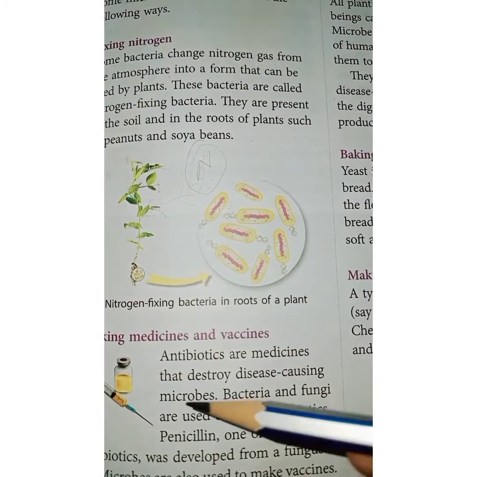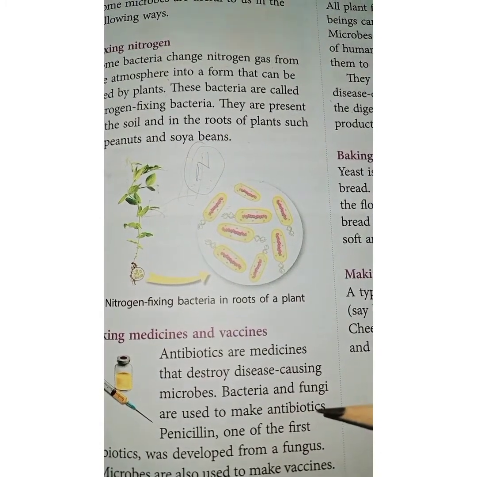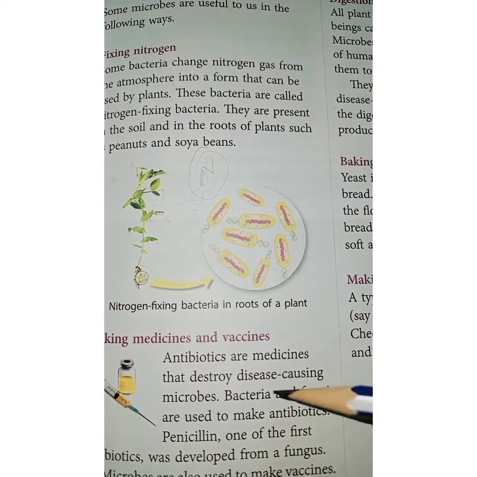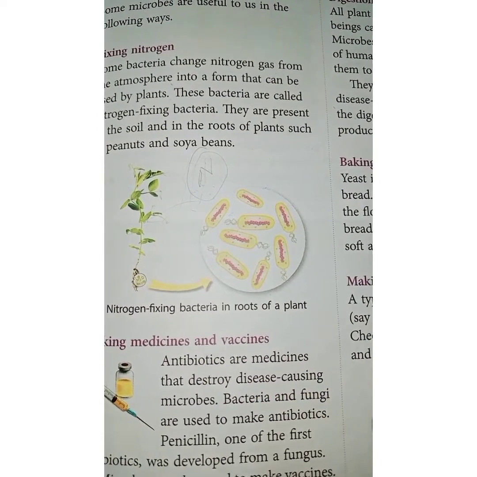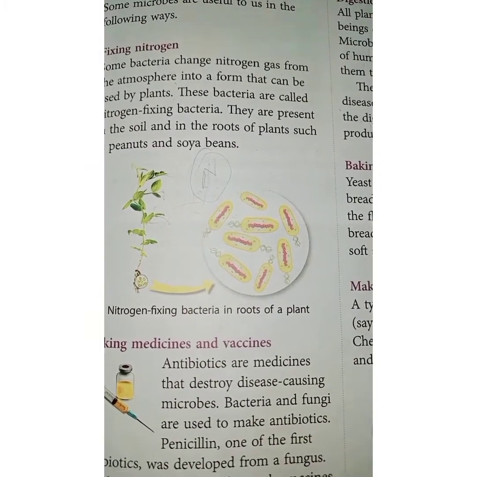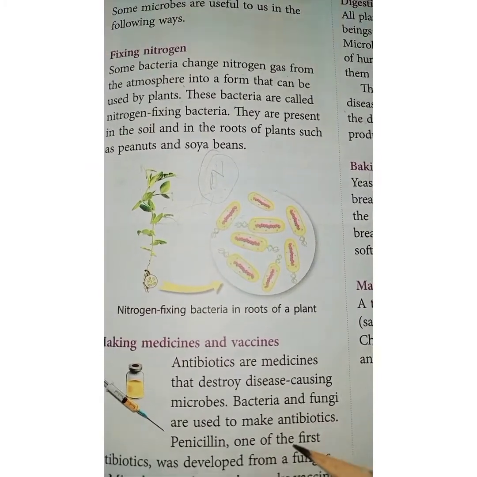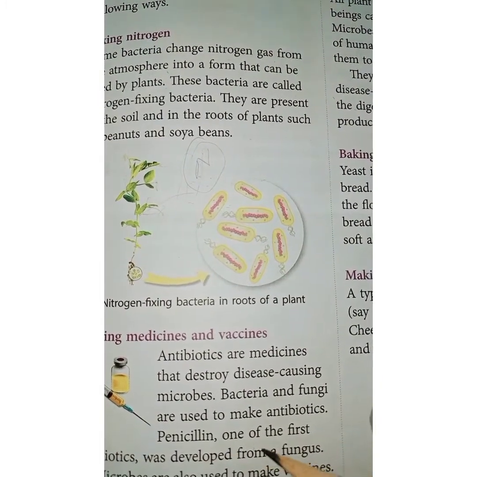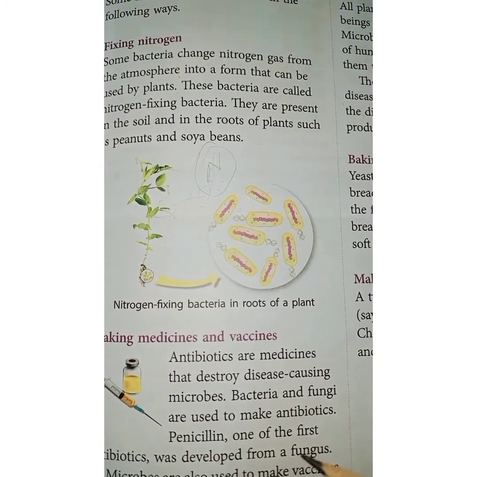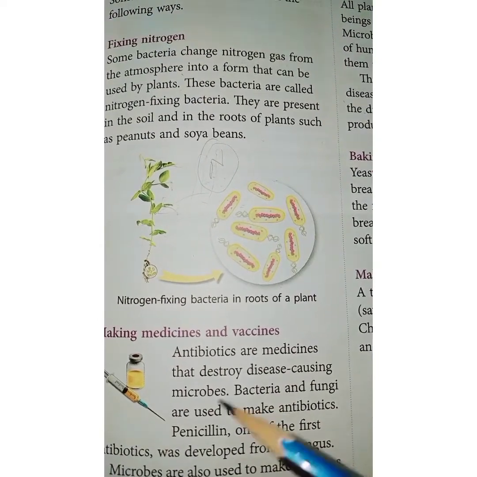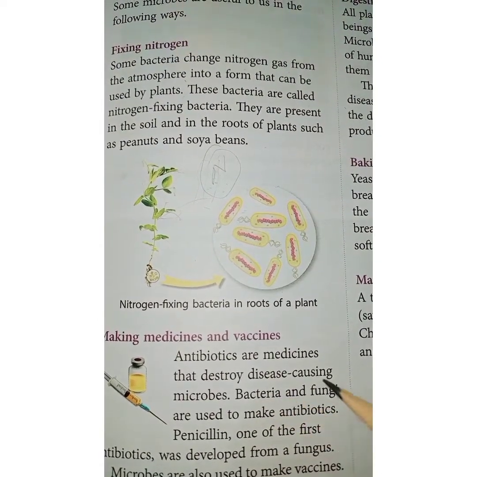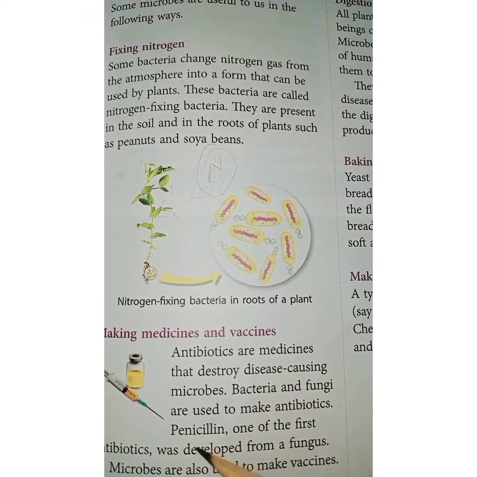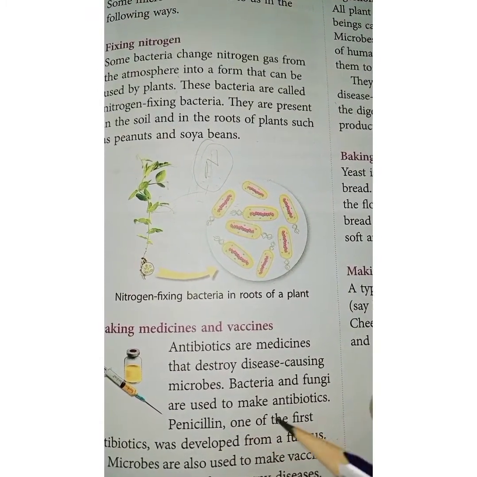Bacteria and fungi are used to make antibiotics. So which are the microbes used to make antibiotics? They are bacteria and fungi. Penicillin, one of the first antibiotics, was developed from a fungus. As I have told you earlier, bacteria and fungi are the two used to make antibiotics, and penicillin was first made from the fungus.